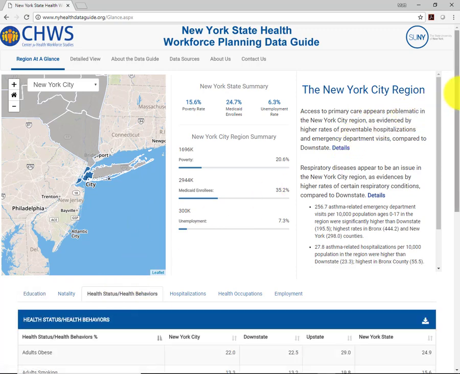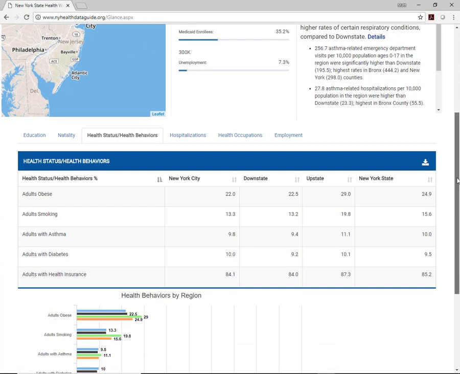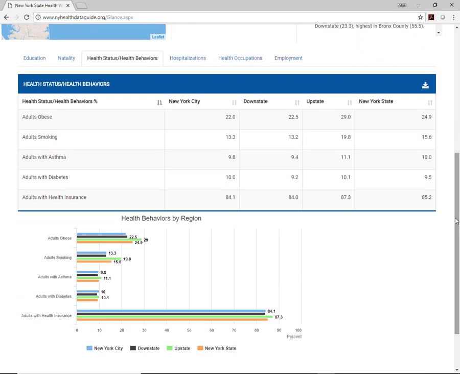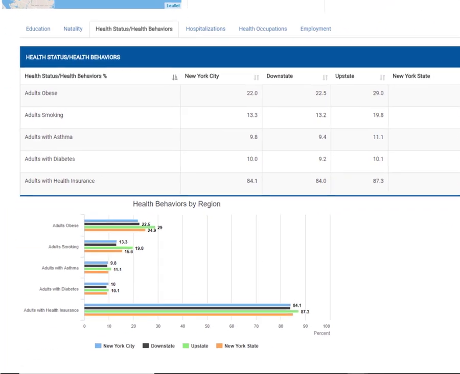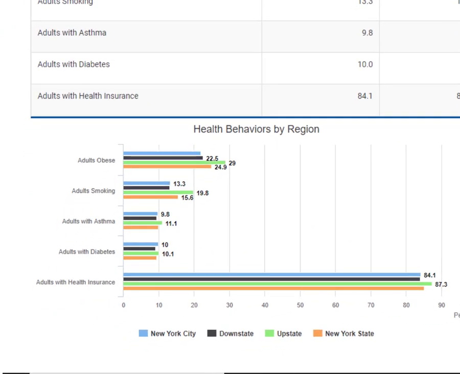This view of the indicators compare them regionally to downstate New York, to upstate New York, and to the state as a whole. As you can see from the chart and the graph, the percentage of the population with asthma in New York City is lower than in upstate New York and the state as a whole, but slightly higher than downstate. Normally, we would do a more in-depth analysis by county. However, health status information taken from the Behavioral Risk Factor Surveillance Survey, or BRFSS, is only available for New York City as a whole, not for the individual counties within New York City. Consequently, we can only compare initially to other regions.